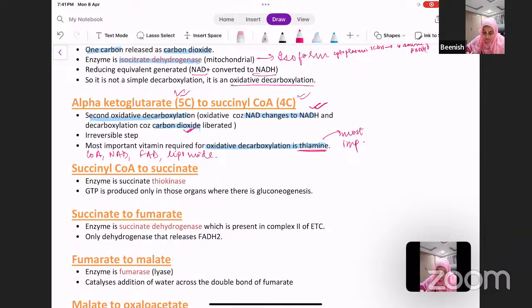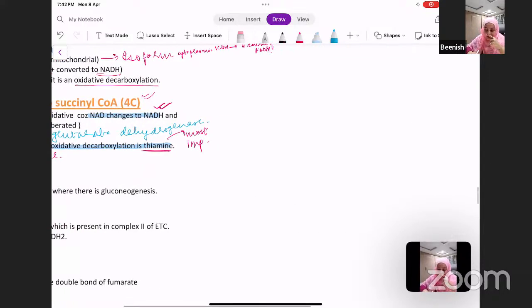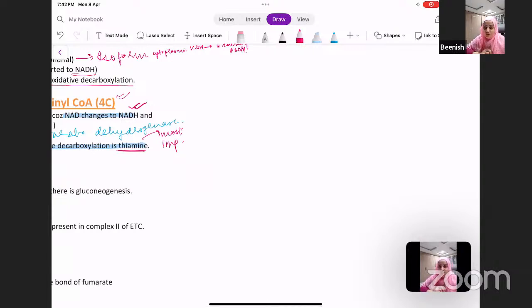Now alpha ketoglutarate dehydrogenase is the enzyme which is bringing about this reaction. This is the enzyme, and we have studied other oxidative decarboxylations in the previous class, which was on branched chain amino acids.